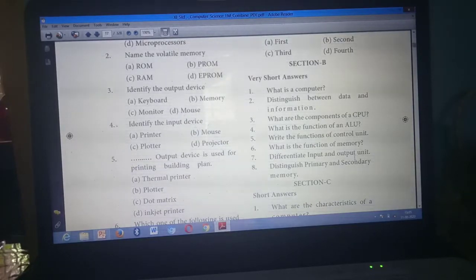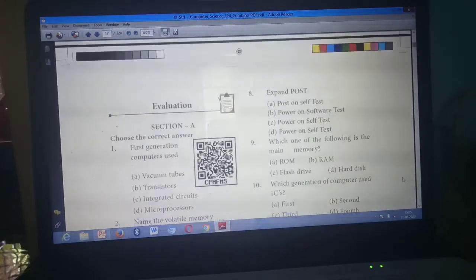Have you all written? Once again I am reading page numbers. What is a computer? Page number 4. Distinguish between data and information. Page number 4. What are the components of CPU? Page number 5. What's the function of an ALU? Page number 5. What's the function of control unit? Page number 5. What's the function of memory? Page number 5. And you need to write one line. Then differentiate input and output unit, 4, 5. 2 pages. Distinguish primary memory and secondary memory. Page number 4, 5. Okay. Now we are going to mark the question answer.